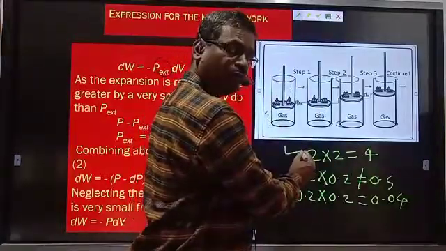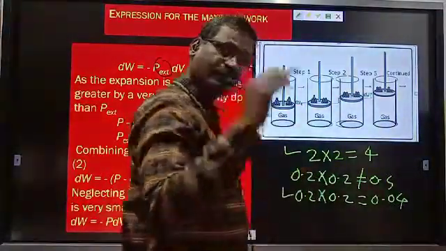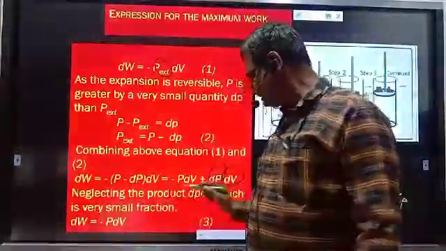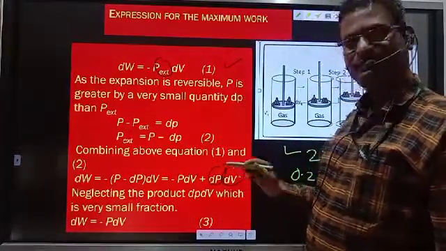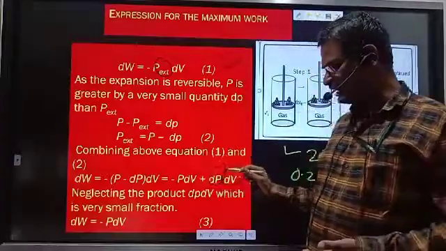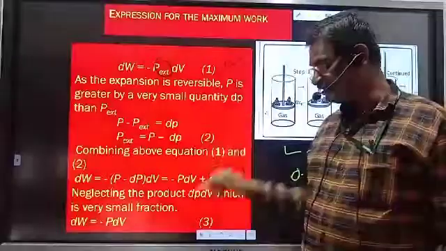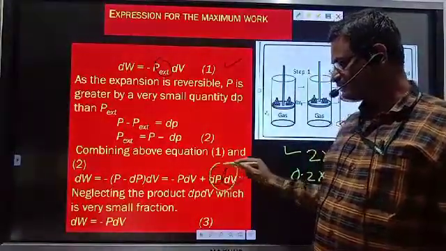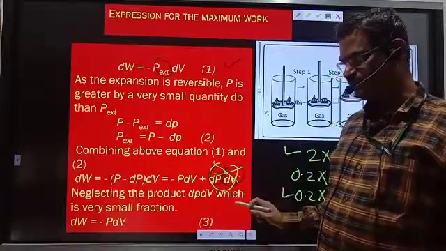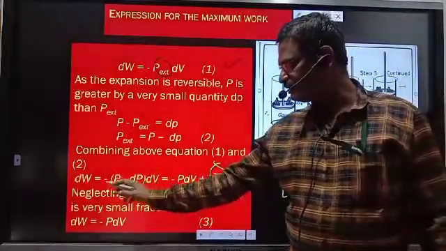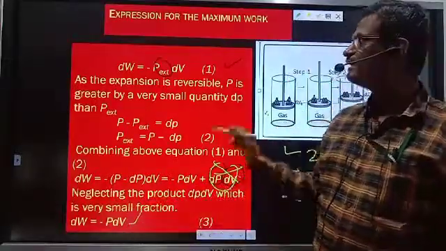Multiplication of whole numbers increases, but multiplication of fractions decreases. This is a fraction of pressure, this is a fraction of volume. Their multiplication still decreases. Therefore, this is neglected as compared with PdV. Neglecting the product dPdV, we will get this equation. dW will be equal to minus PdV. Only this part is remaining.